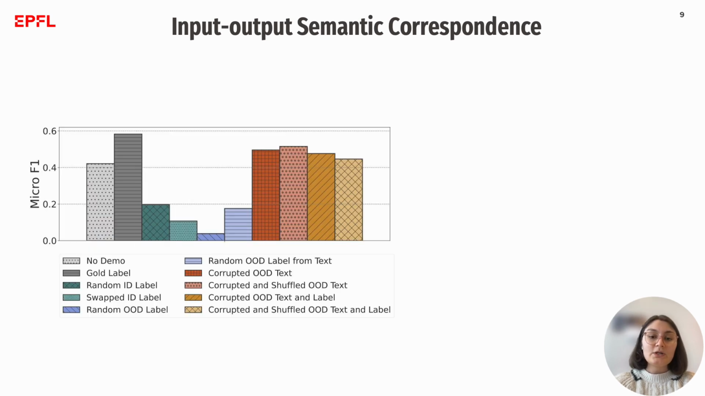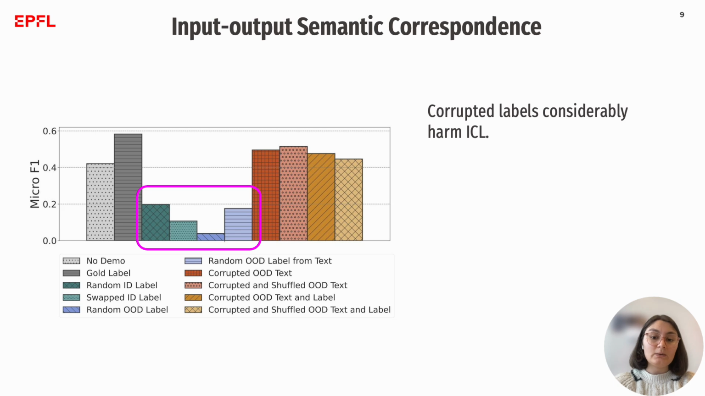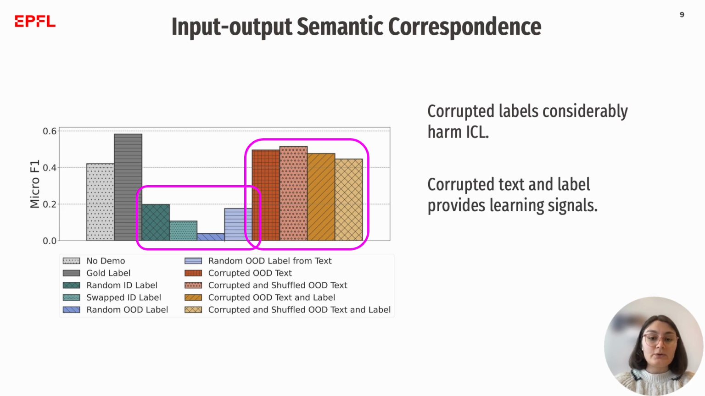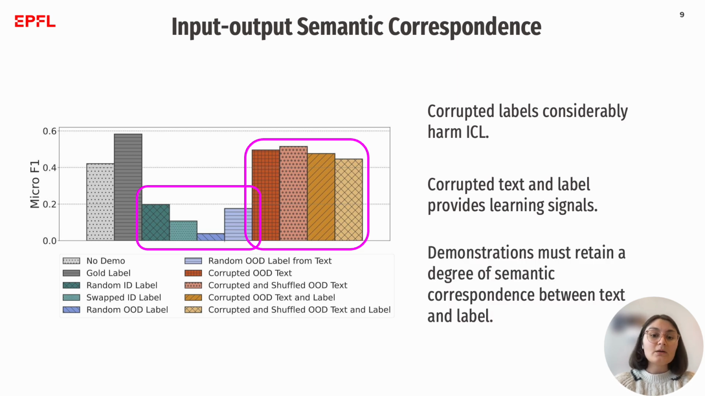We find that demonstrations with corrupted labels only considerably harm in-context learning, but demonstrations with corrupted text and label still provide learning signals to the model. We conclude that demonstrations must retain a degree of semantic correspondence between the input text and the extracted entities, but the model's ability to adapt in context is robust to noise in the demonstrations.